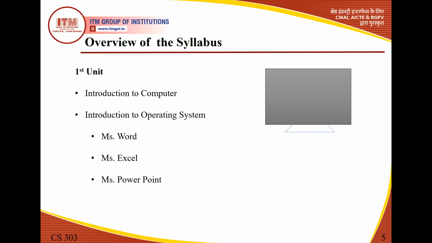Then, just like MS Excel, we will also study MS Access. It is also a type of database like Excel. MS Access provides many features, a little bit more than MS Excel.